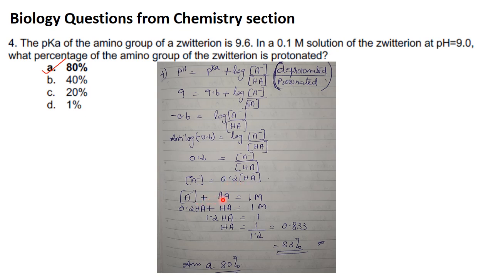Concentration of A plus HA will be 1 molar. Substitute the value of concentration of A, 0.2 HA, over here. You will get HA as 83%, or as per the options it is 80%. So the answer is option A, that is 80%. You have to remember the Henderson-Hasselbalch equation as well as concentration of A plus concentration of HA is equal to 1 molar. These 2 points, if you remember, you can solve this question easily.